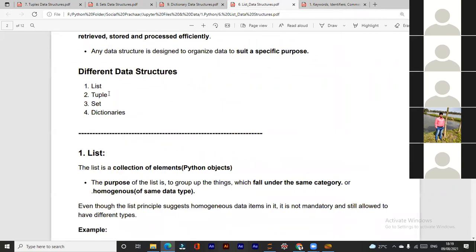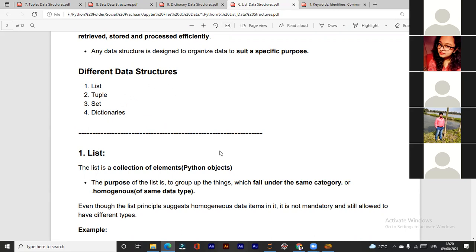List, tuple. Hello, sir. Sir, can you please explain about indentation again? Excuse me, sir. Sir, is this basic classes for Python, like Python basics? Yes. I thought it is machine learning, sir. No. It's a Python basics class. Okay, sir.